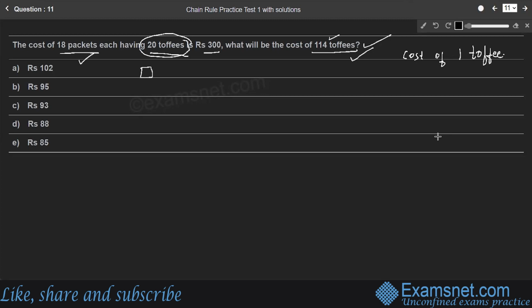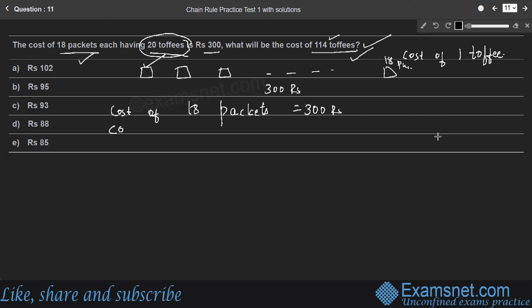So we'll consider 18 packets of toffees. There are 18 packets, and the cost of 18 packets is 300 rupees. What is the cost of each packet?